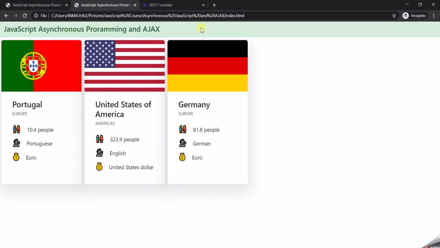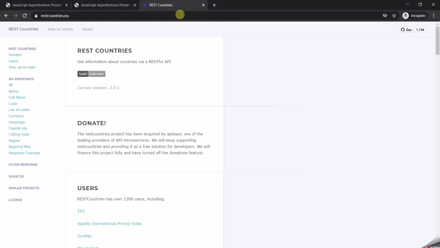The API which we are going to use in this lecture is called the REST Countries API. And this is the documentation of this API. I'll share this documentation link in the description box for your reference.